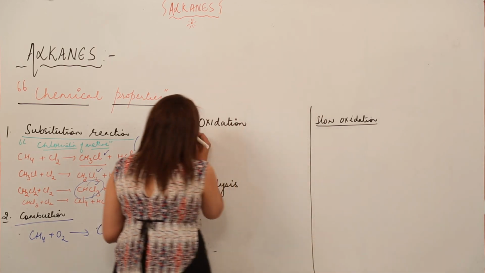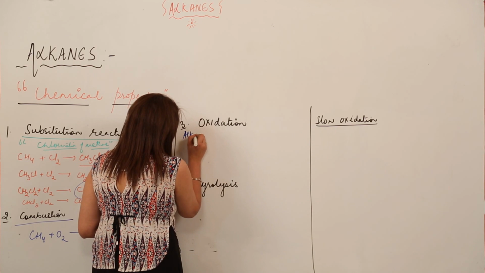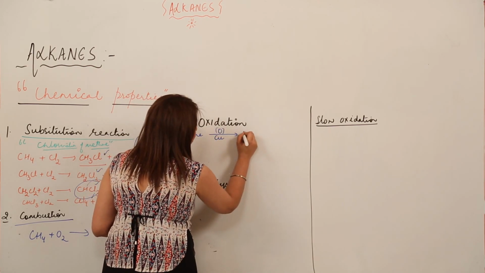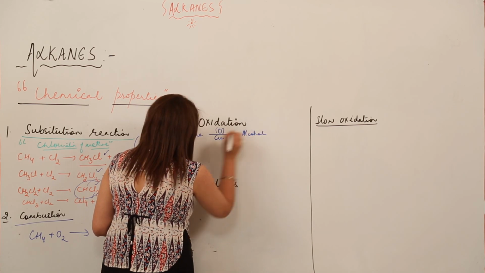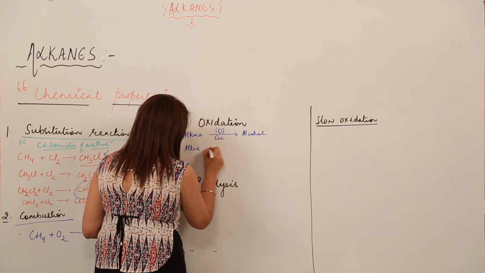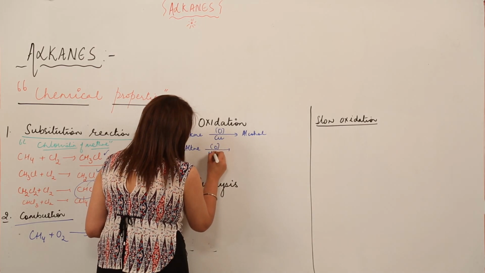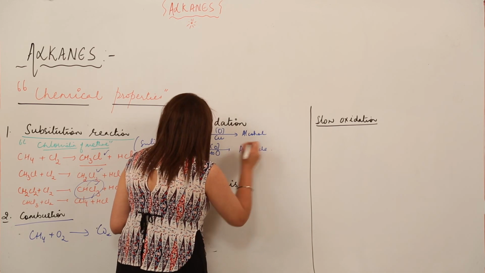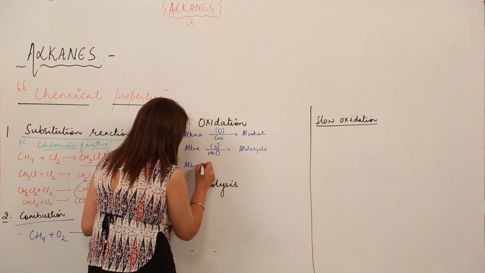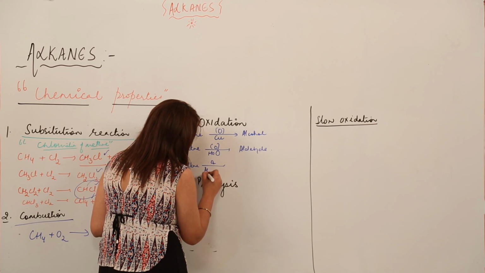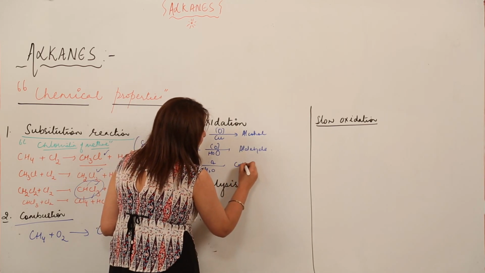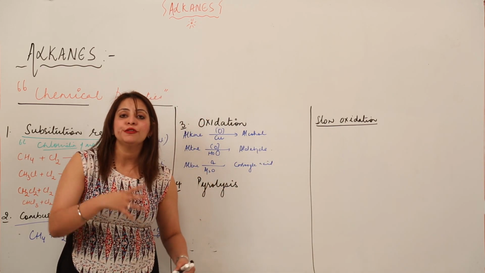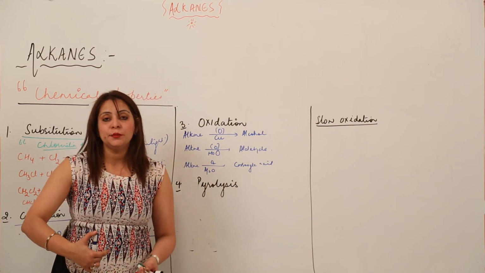See under what conditions they form. When an alkane undergoes oxidation in presence of copper, it forms alcohol. When an alkane undergoes oxidation in presence of molybdenum oxide, it forms an aldehyde. And when it undergoes oxidation in presence of silver oxide, it forms the carboxylic acid. So it has a tendency to be converted into different functional groups just by the process of oxidation.